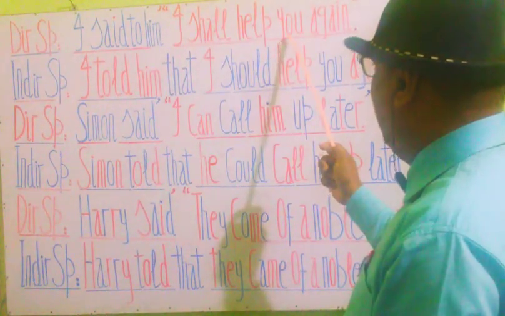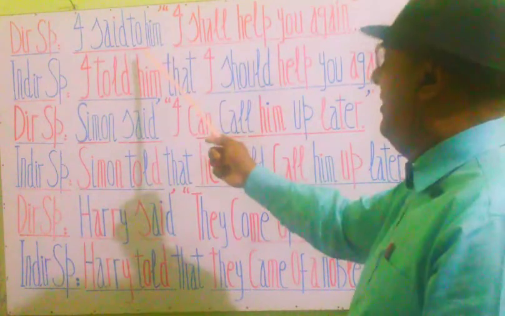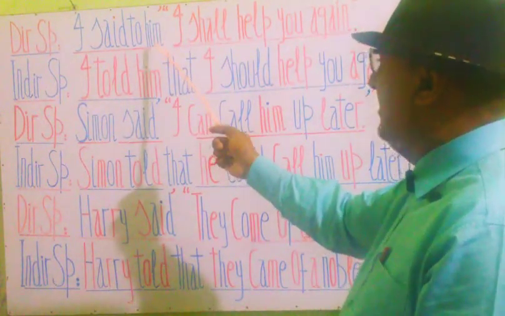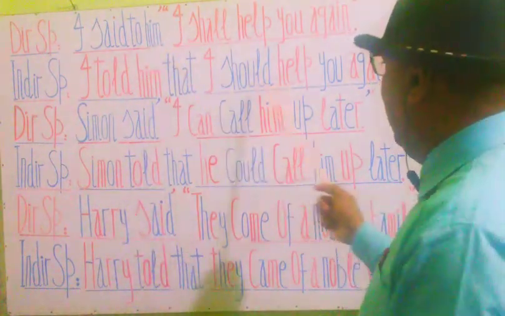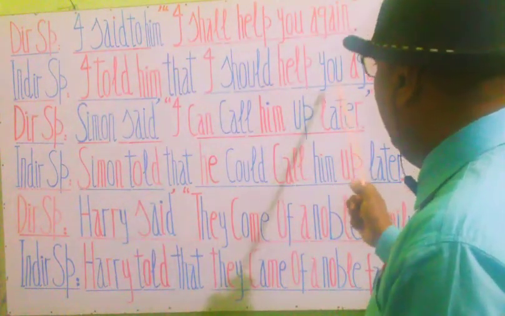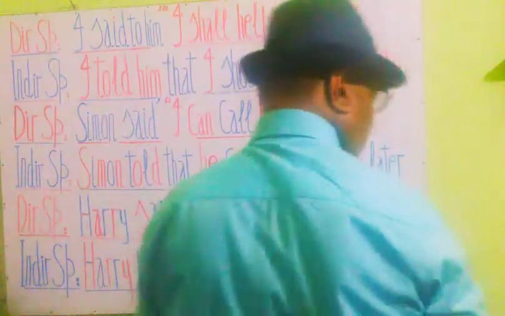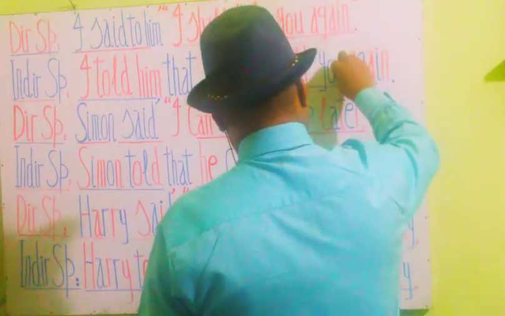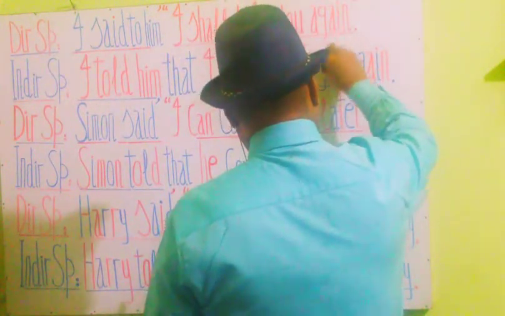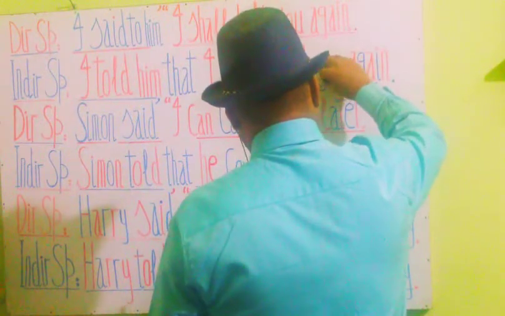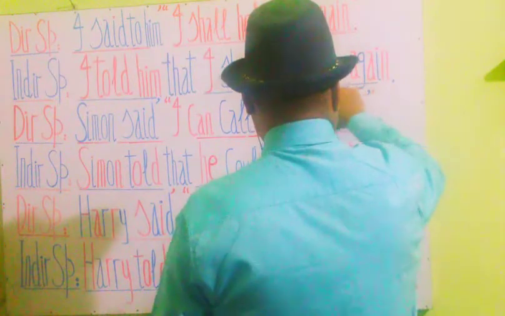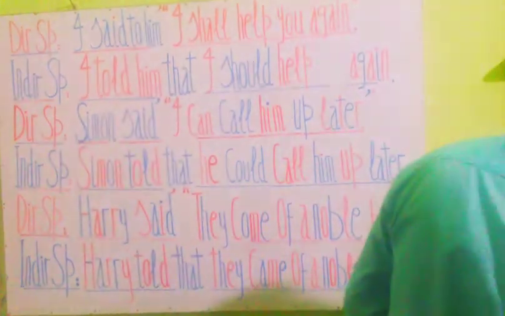You is a second person and it's going to be replaced by the outer object, that is him. So we will write here that I should help him again. We have to write here him. So we need to make a correction here. Why? Because the second person by rules is going to change with the outer object, and that object is, we see here, him. So we make a correction here.